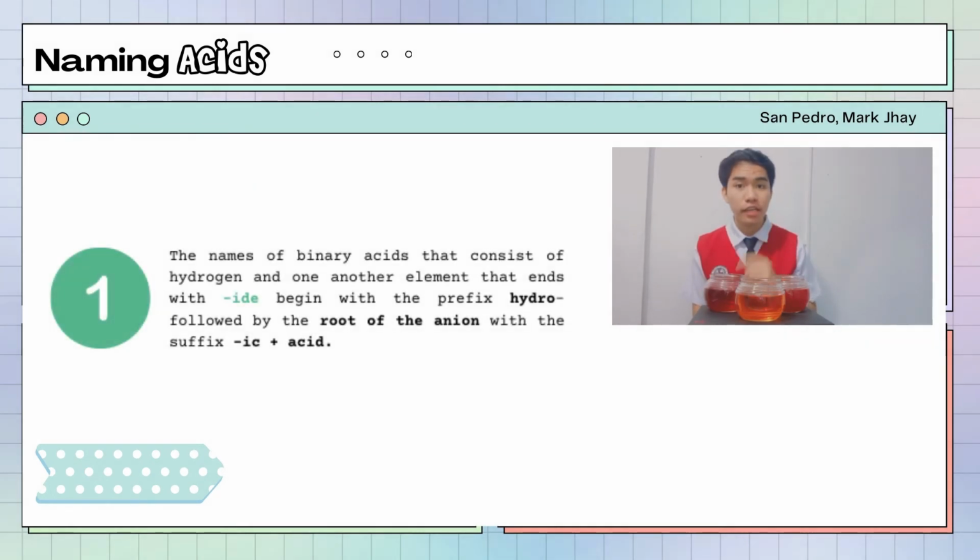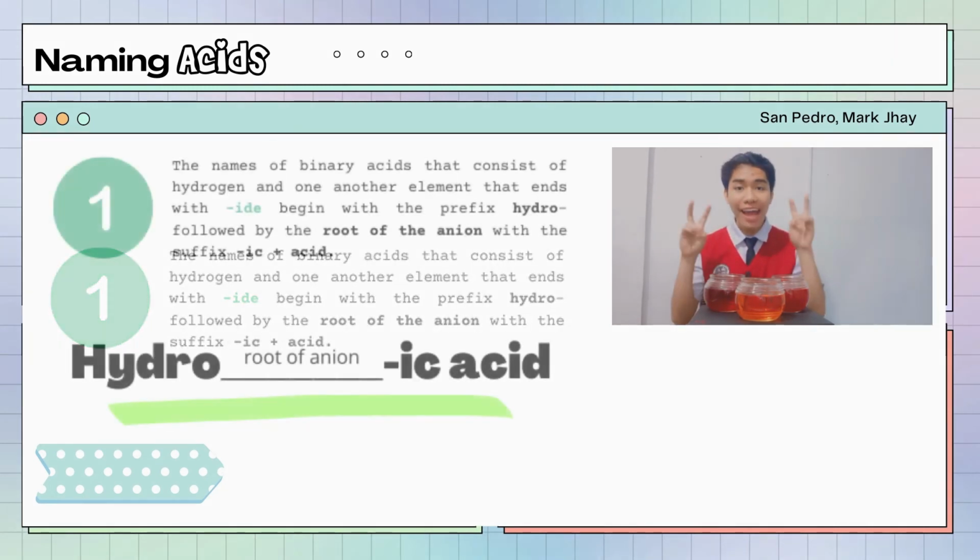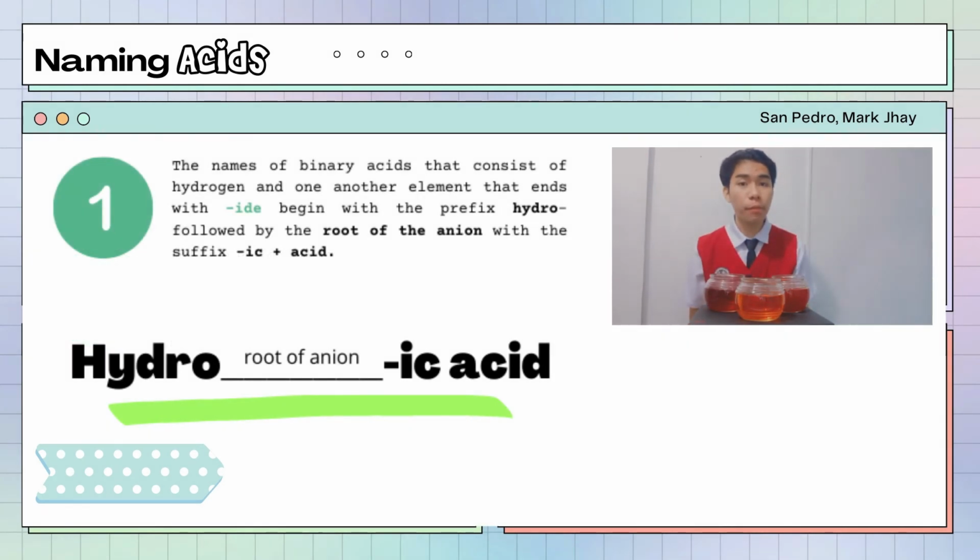First, the names of binary acids that consist of hydrogen and one other element that ends with IDE begin with the prefix hydro, followed by the root of the anion with the suffix -ic plus acid.